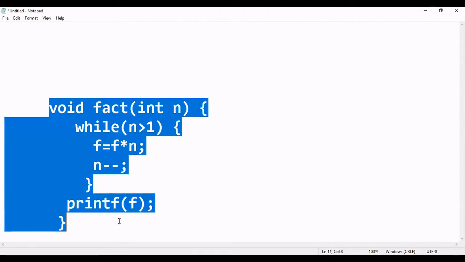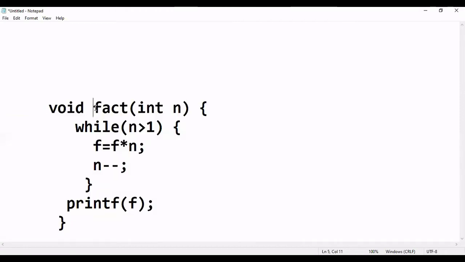What is the benefit of creating this function? So that any number of times the main function can call this fact function. Not only main, any other calling function can also call it. If you pass n equal to 5, 6, or 100 times I call it with a different value, that many times we will get different values. And what is the speciality of this function? The name of the function is fact, and it has no return value.